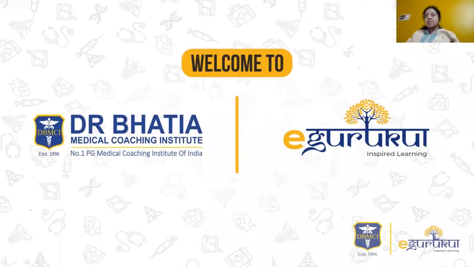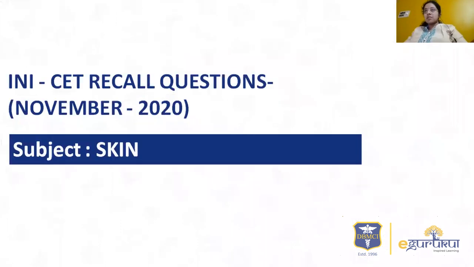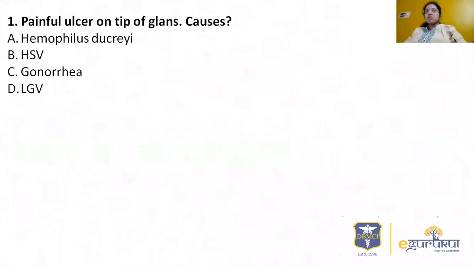So today I'm going to discuss the INICET dermatology part questions. So we'll start with the first question. Painful ulcer on tip of the glans, what are the causes? For this type of question, there are multiple options. So you should know what are the causes of painful ulcer on the tip of the glans. Let us see what are the options provided here. Haemophilus ducreyi, HSV, gonorrhea, LGV.